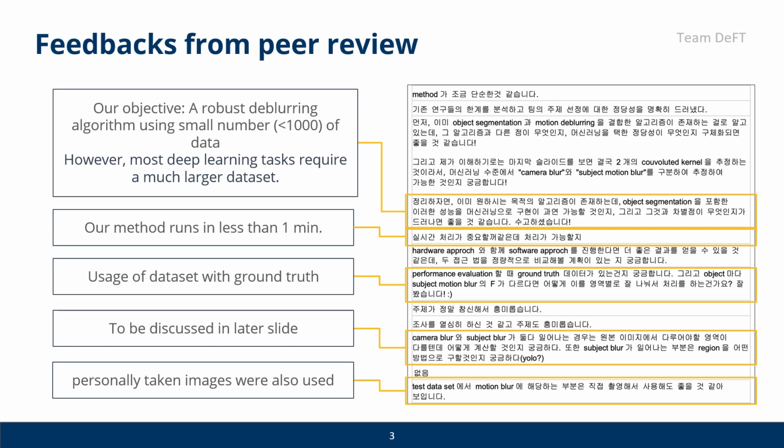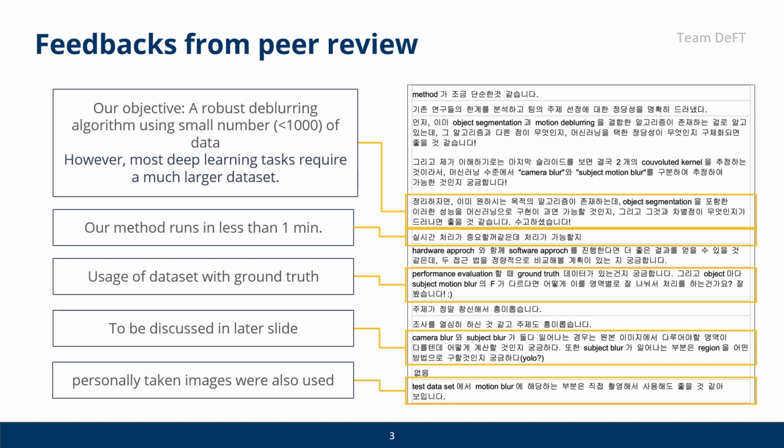First of all, we have reviewed some feedback from the last peer review. Starting with the first one, since our objective is to construct a robust deep learning algorithm with a small dataset, using a deep learning model would be limited. That's why we are focusing on using a machine learning algorithm.